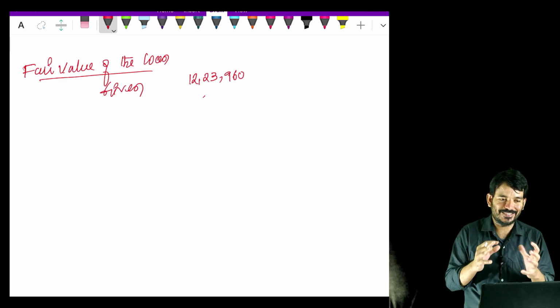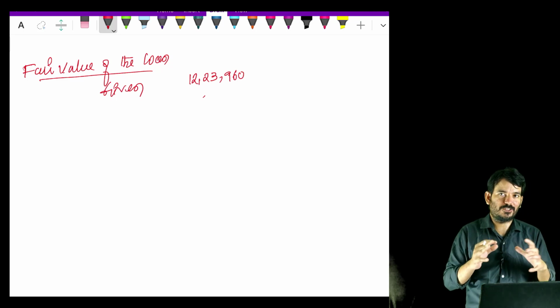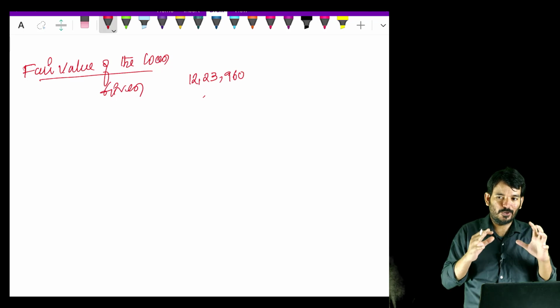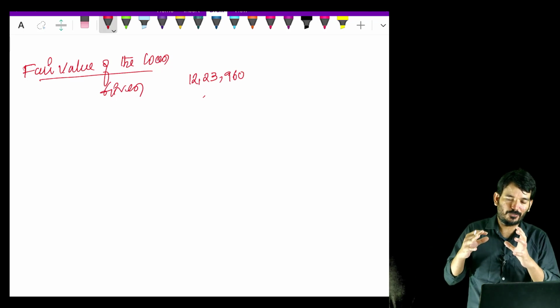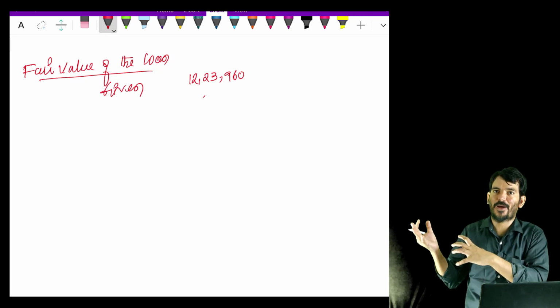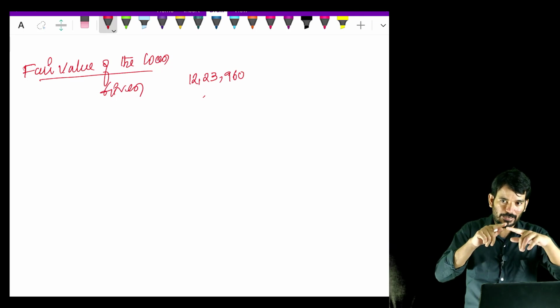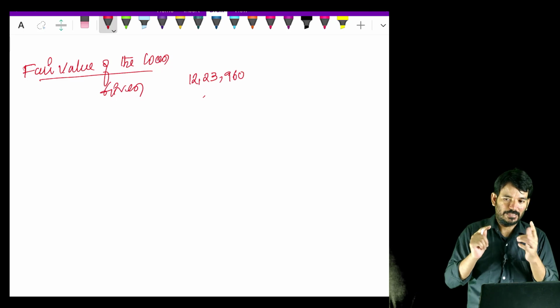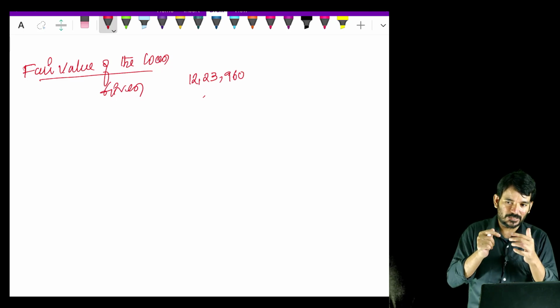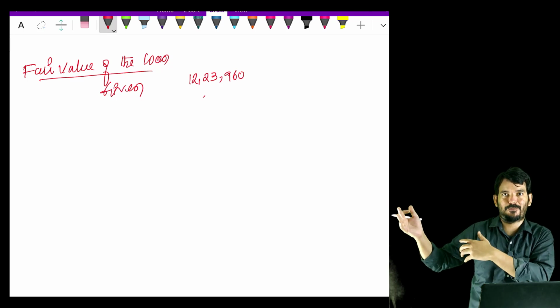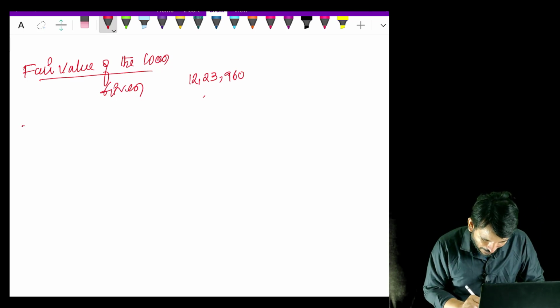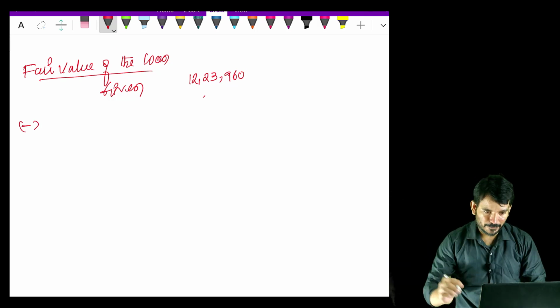Okay, don't confuse. This is the total fair valuation of the whole setup. I want to retain a few things, I want to transfer a few things. So if I want to know the fair value of the things that I'm transferring to the other party, I'll calculate the fair value of the entire setup. Then I keep deducting the ones which I'm retaining, so that I come to know what I'm transferring to the other party.